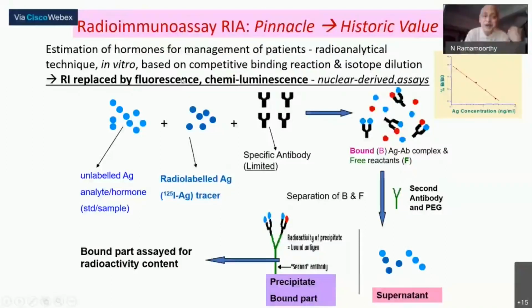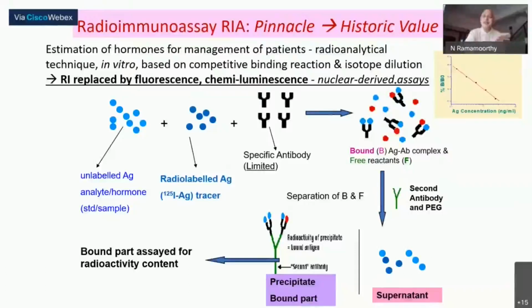Even though a very small amount of radioactivity is involved in this type of subject, you do need certain procedures to be approved and followed because of the radioactivity, etc. Such things are not there with fluorescence or chemiluminescence. So much so that only a very limited number of radioimmunoassay procedures are used. They are still very helpful. They can be done. There is no problem. A lot of automation had been done. Once again, these reagents have been available. Training courses have been done.